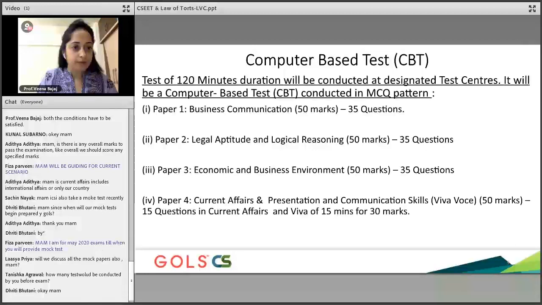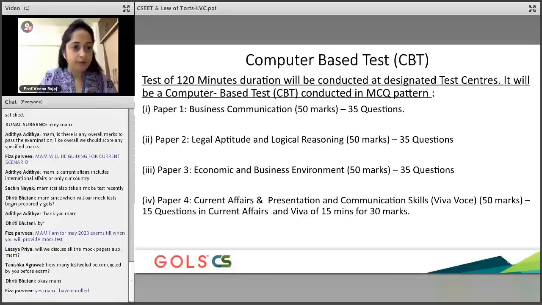Fiza, if you enroll for this syllabus, all the students will get the mock test. Currently, we are seeing that there is complete preparation from the examination perspective. All the faculties are expected to finish the syllabus by a particular date.